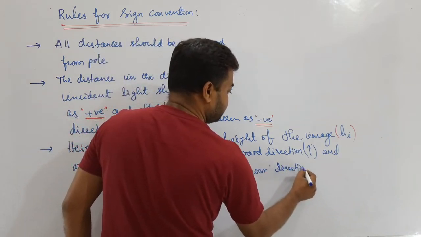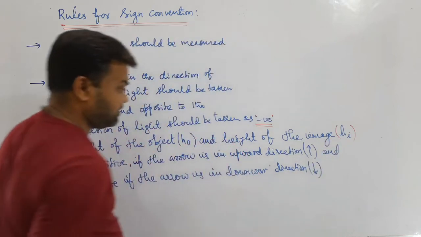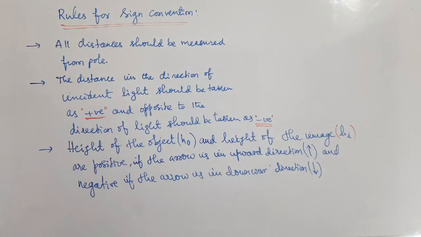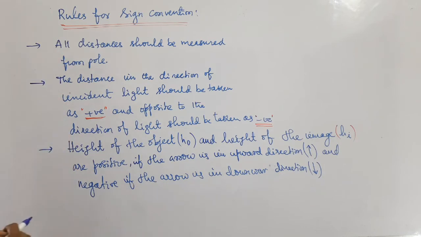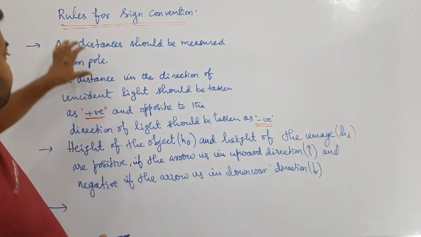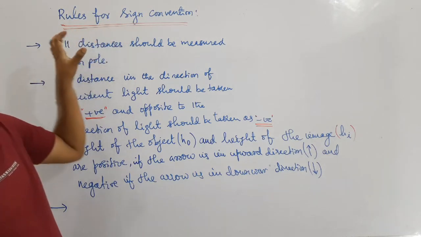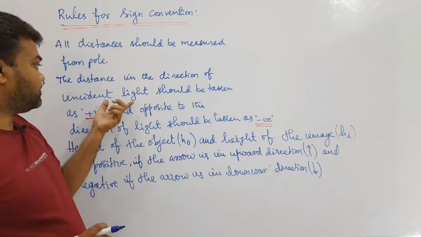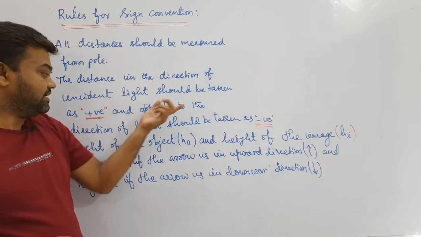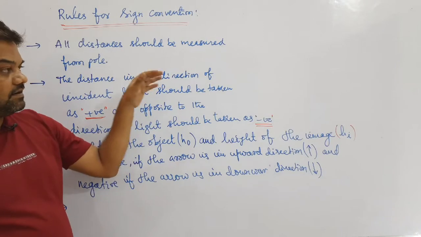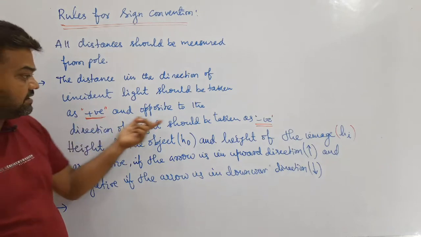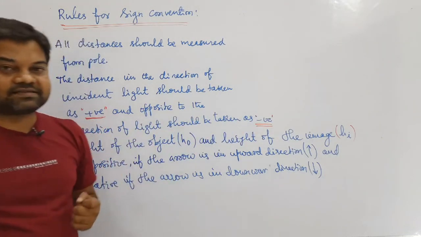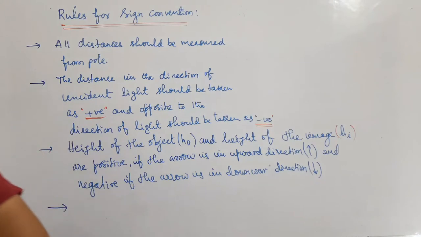There is also one of the sign conventions like this. Okay, like this we have to consider here. These are the sign conventions. And one more sign convention is also there. First one is all distances should be measured from the pole. The direction of incident light is positive. When our direction and the light direction are in the same direction, we can consider it as positive, but in the opposite direction we have to consider it as negative. That is also one of the cases here.